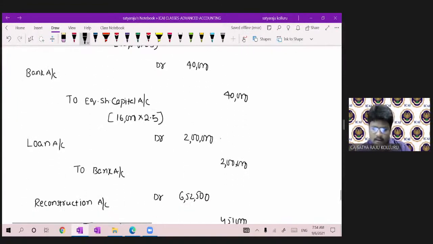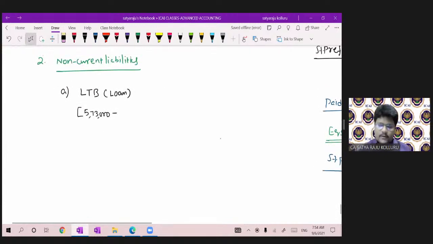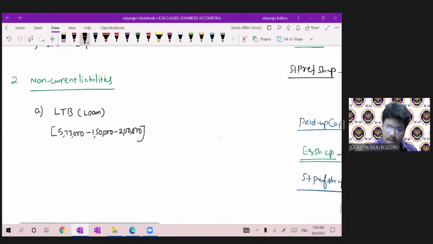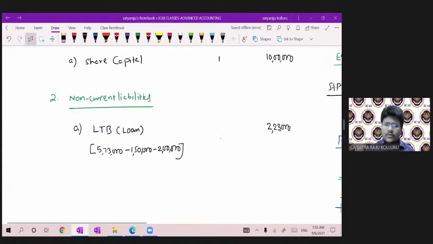Then 2 lakhs through payment of cash. So minus 1,50,000, minus 2 lakhs, which was 2,23,000, guys. No need to go for a working note.